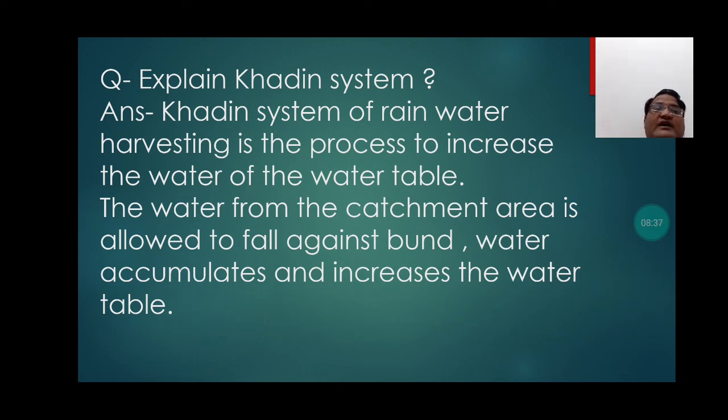Students, we know that the Khadim system of rainwater harvesting comprises some important parts like the catchment area. It is a place from where the source of water is channelized with the help of various canals to fall against the bund.